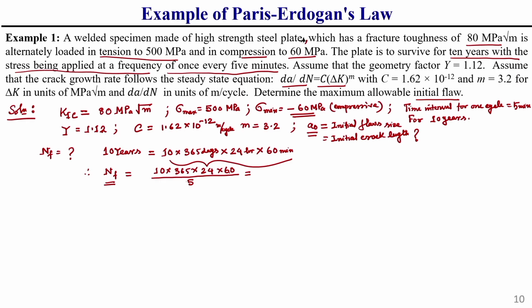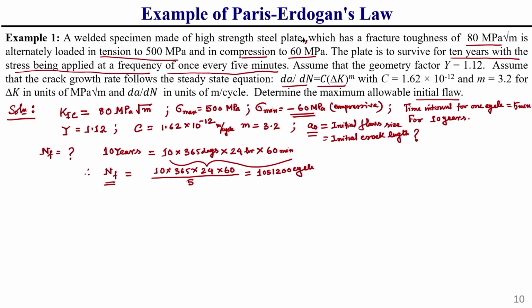So, this welded specimen will be subjected to a fatigue cycle, which if we calculate we get equal to 10512 cycles. This is the total fatigue cycle, so we got this NF value.